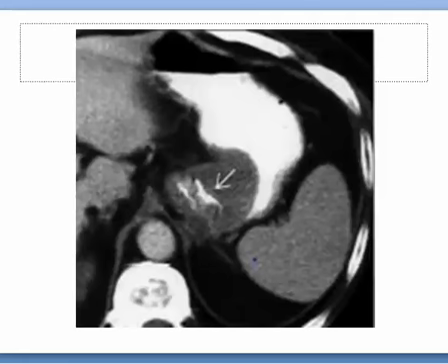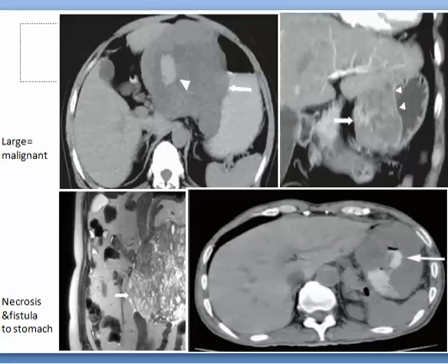exophytic component. Now this one has very big mass with ulcer, very big mass with areas of hemorrhage and necrosis and cystic and cavitation. These areas, small areas scattered here. This is with ulcer, and this may lead to fistulation, cavitation and fistulation. This one with necrosis and fistula to the stomach.